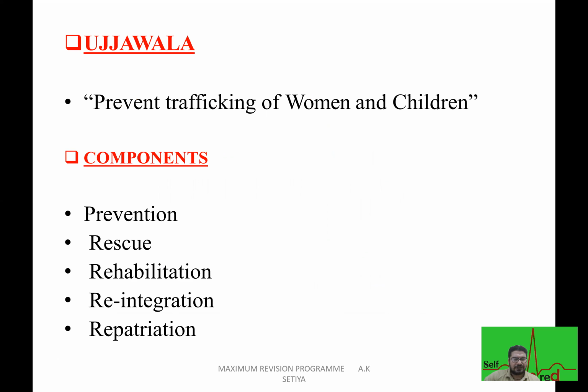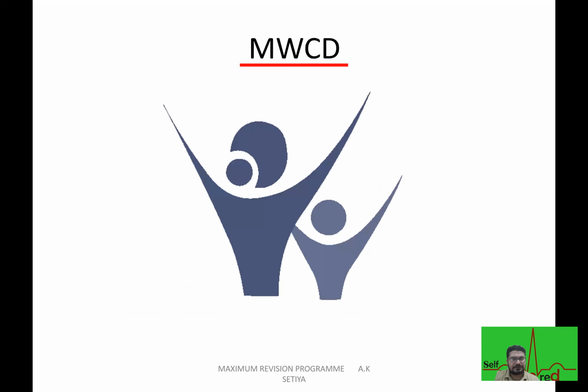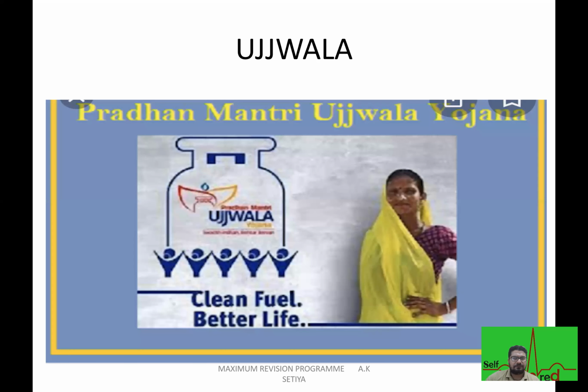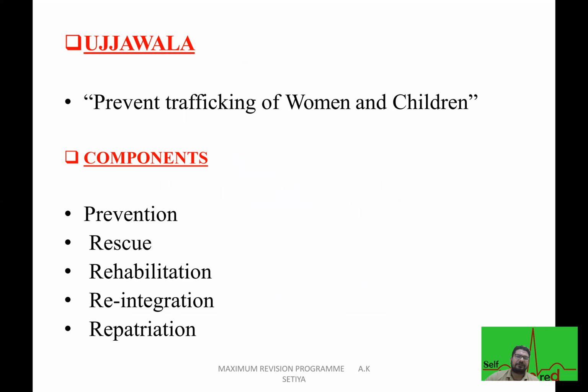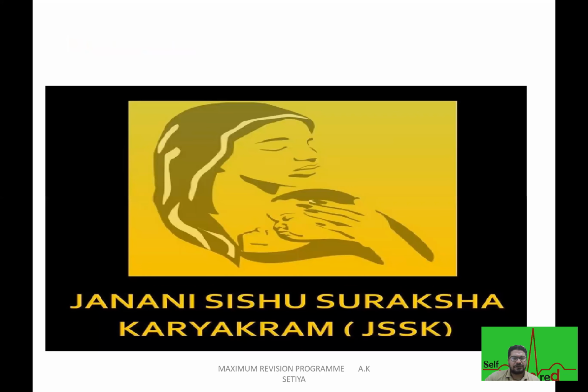Then we have this, don't confuse this with Ujjwala. Let me show you once again. With Ujjwala again, this is to prevent trafficking of women and children. So this question already came in exam, in different exams. Janani Shishu Suraksha Karyakram, JSSK. We call this Janani Shishu Suraksha Karyakram.